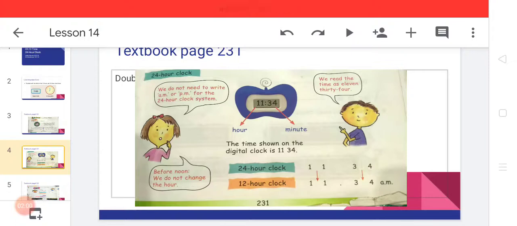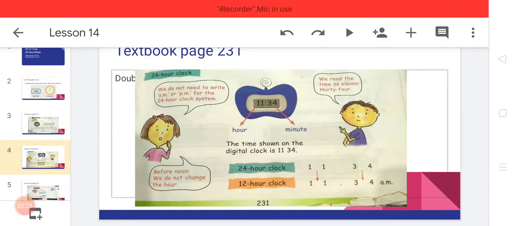The 24-hour clock shows 11:34. I want to write this time in the 12-hour clock. So I will write it like this: 11:34 and AM will come. Guys, AM and PM will come only with 12-hour time. If the time is in a 24-hour clock in 4-digit form, there is no need to write AM and PM.